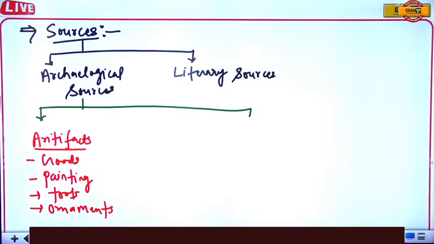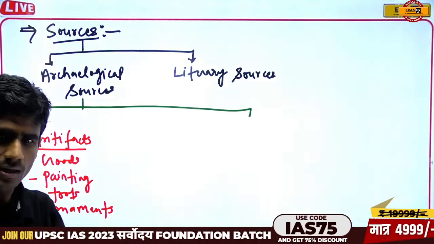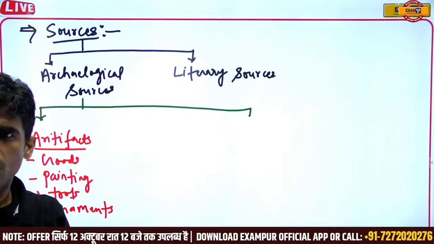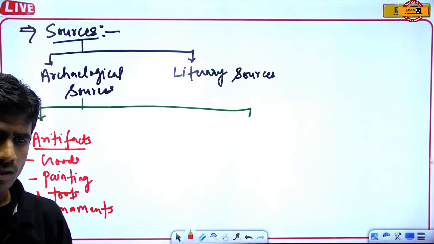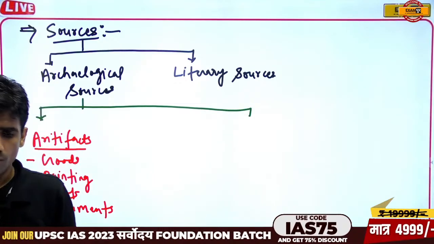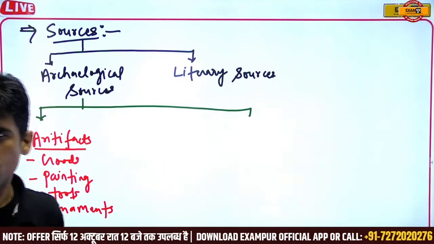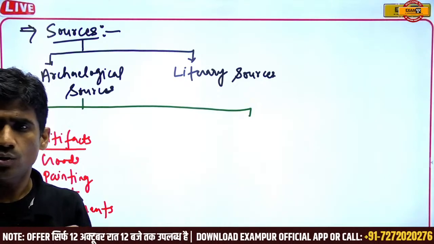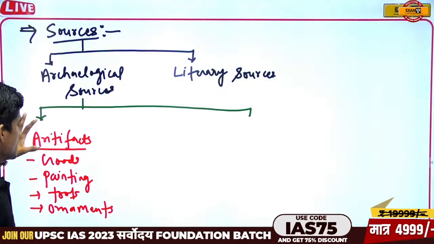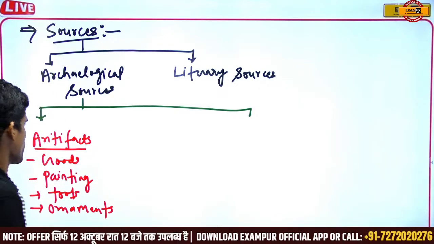Tools are there. Tools, for example, in the Paleolithic age. In the Paleolithic age we have upper, middle, and lower, and we have different tools in terms of size, in terms of weight, and in terms of shape. That is basically artifacts, and it comes under the archaeological sources.